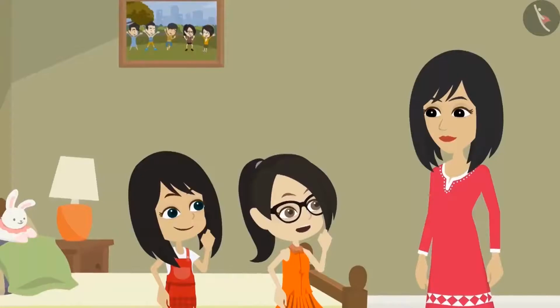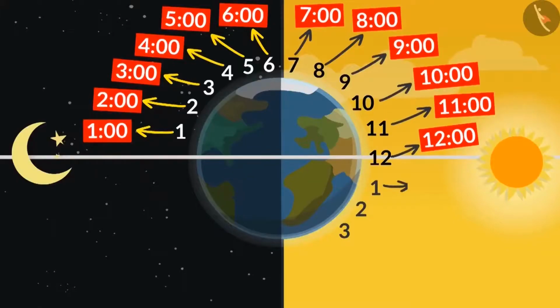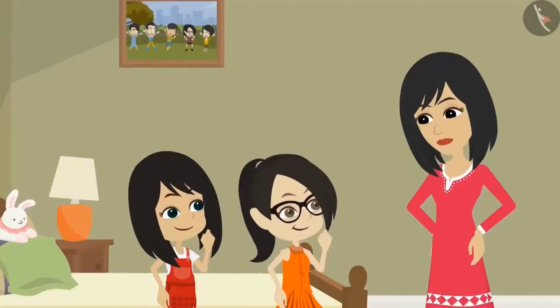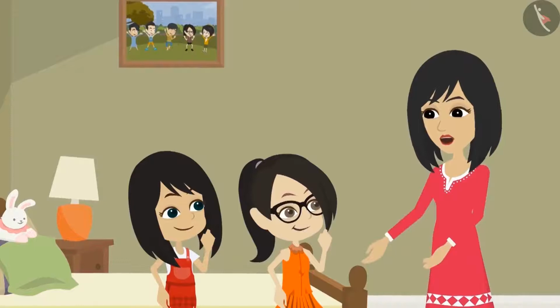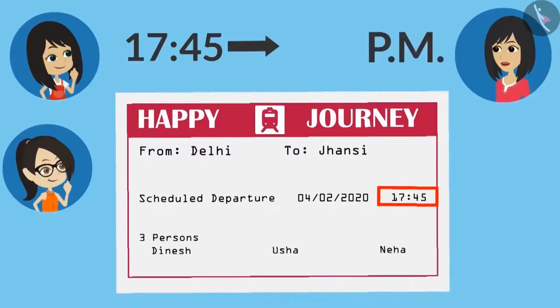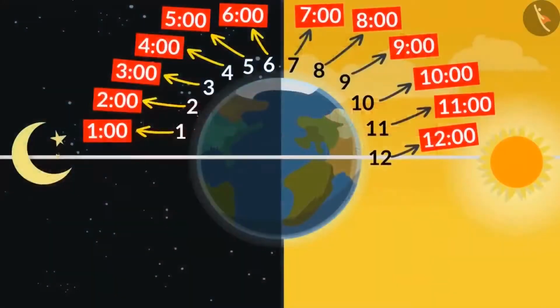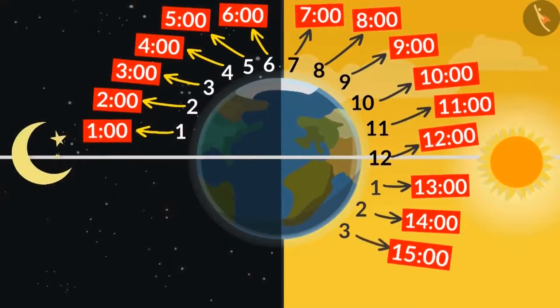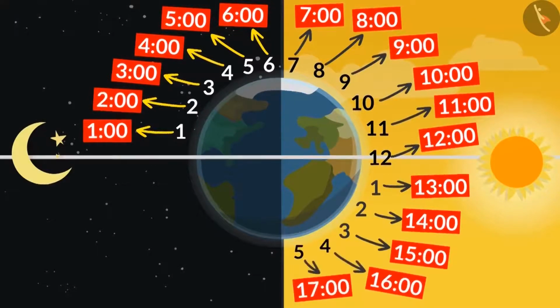So does this mean that writing in the 24 hours format, 1 o'clock in the afternoon will be written as 13:00? Yes. And when I saw that our train is at 45 minutes past 17, I said that our train is at 45 minutes past 5 o'clock in the evening. Because you started reading after 12, 13, 14, 15, 16 and 17. That means 5 o'clock in the evening.